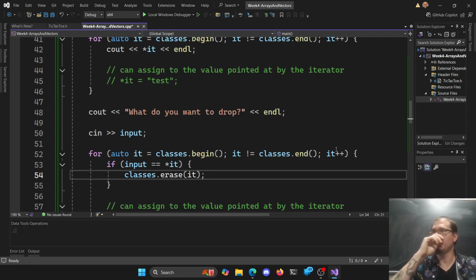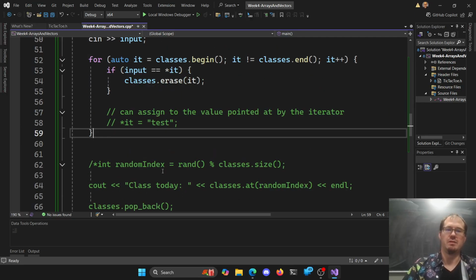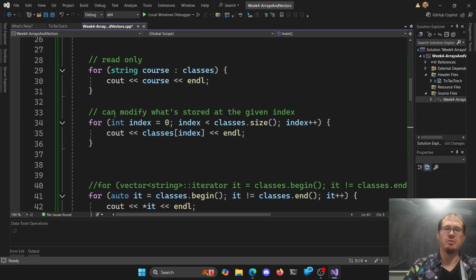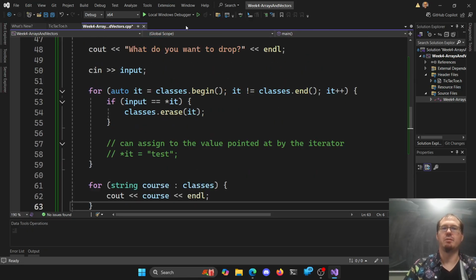Like if you register for CIS 200 twice by mistake, do you want to get rid of both of them or one of them? I don't know. We got some options here. Let's see if this one works for us here, right? So we've erased it, and then one more time, let's go through and print it all out. Again, we'll do the quick, easy one here for fun, and see if it erased.